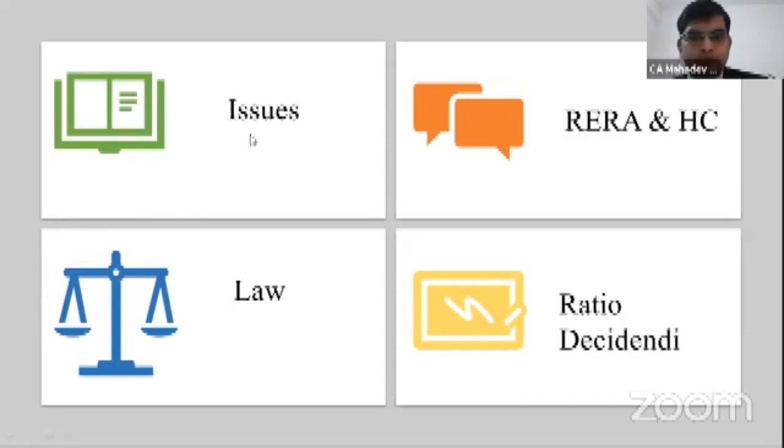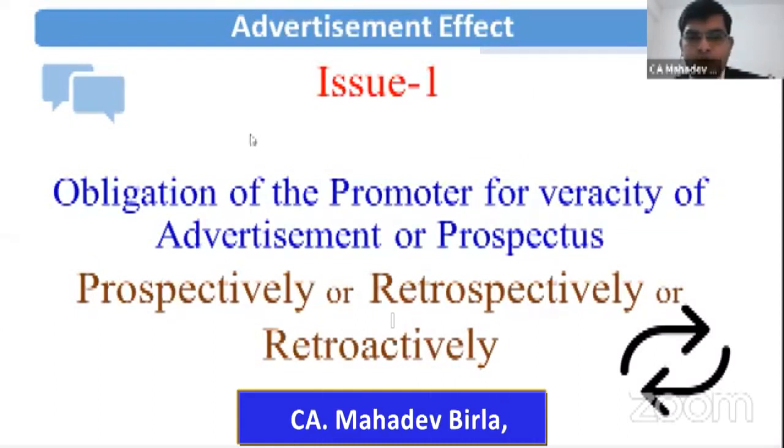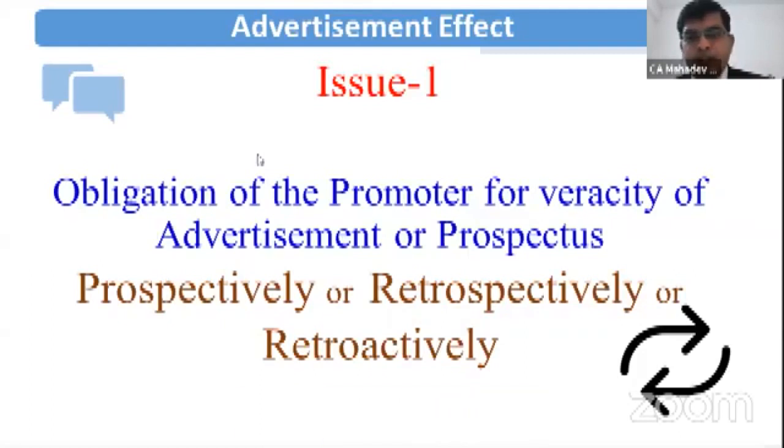The first issue before the Maharashtra Real Estate Appellate Tribunal was the obligation of the promoter regarding the veracity of the advertisement and prospectus issued. So what was the issue? Whether the obligation of the promoter is prospective, retrospective or retroactive. This was the major issue before the Tribunal: how to decide the obligation of the promoter when the promoter has issued the advertisement before RERA was implemented in 2017. So this was a very big and important issue.